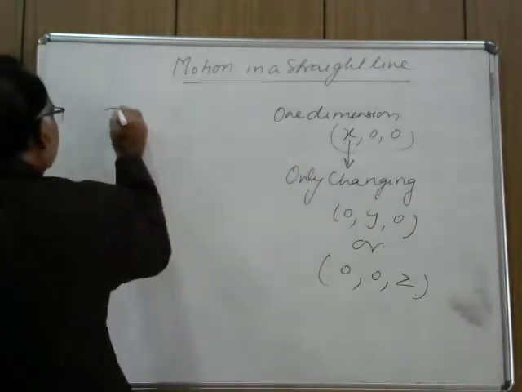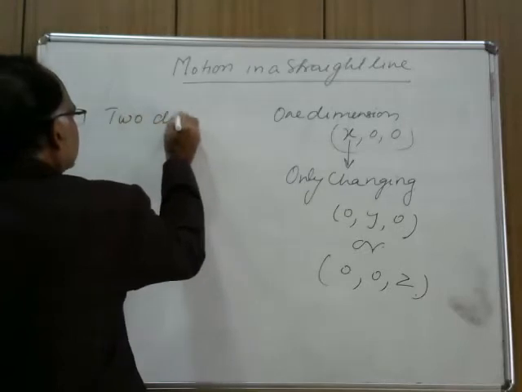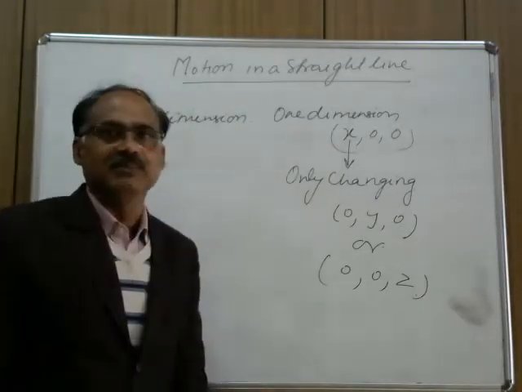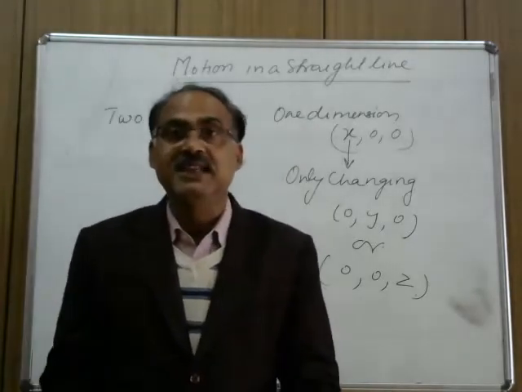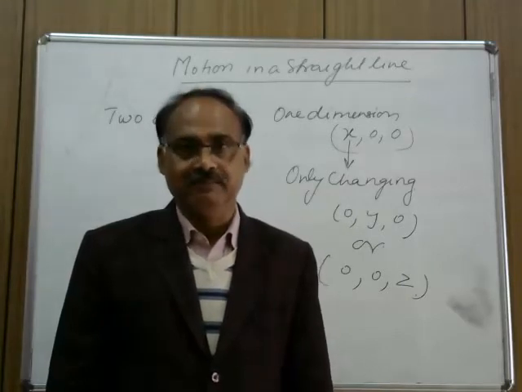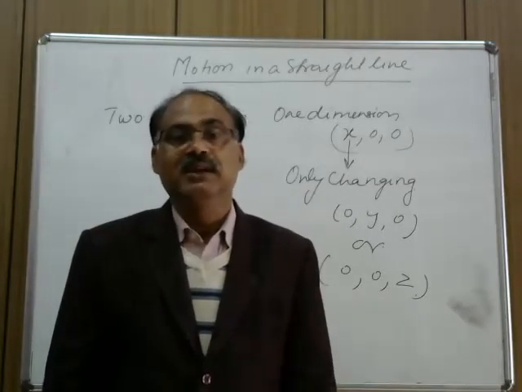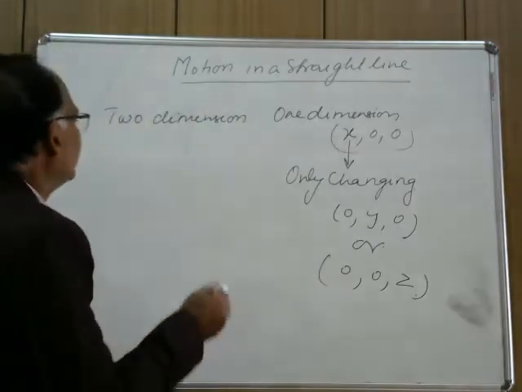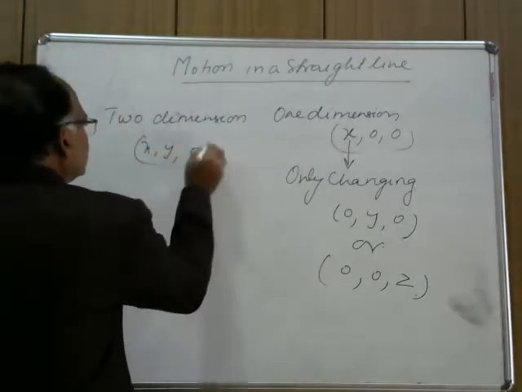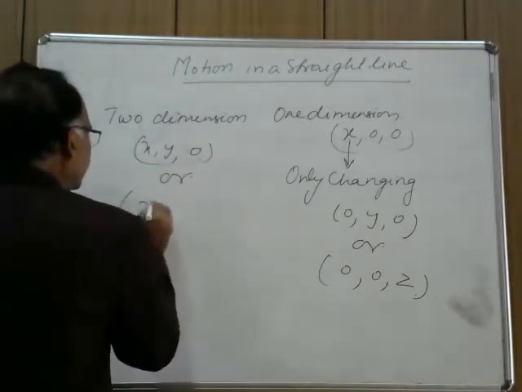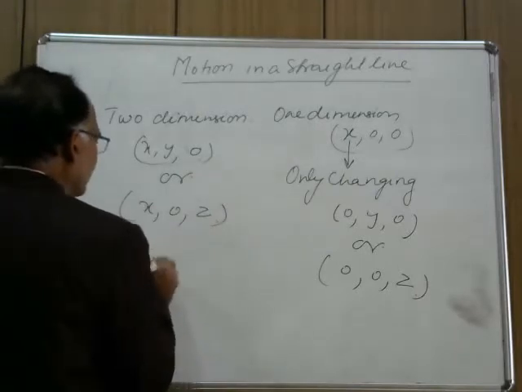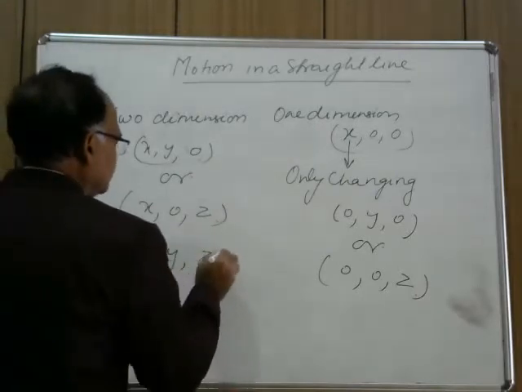Now if we write motion in two dimension, two dimension means two coordinates are involved, that is, two coordinates change with time and the third coordinate remains constant. This can be seen as x comma y comma 0, or x comma 0 comma z, or 0 comma y comma z.